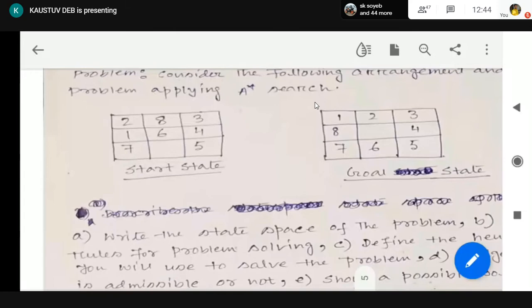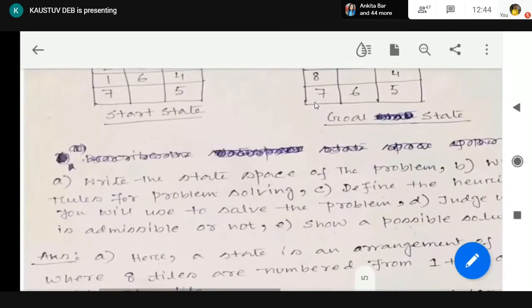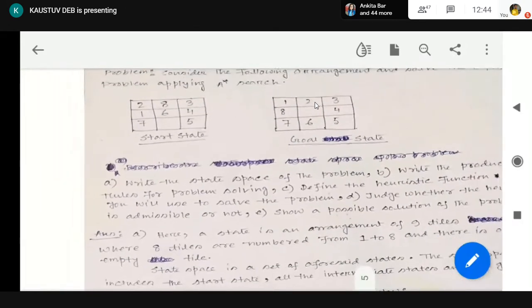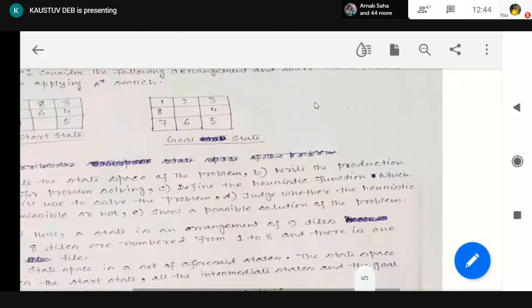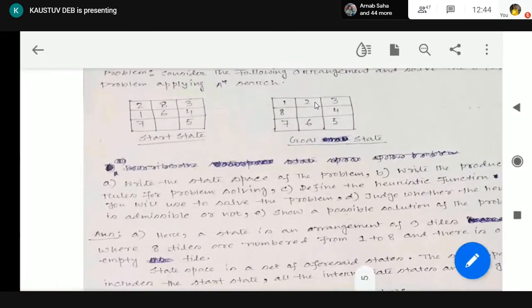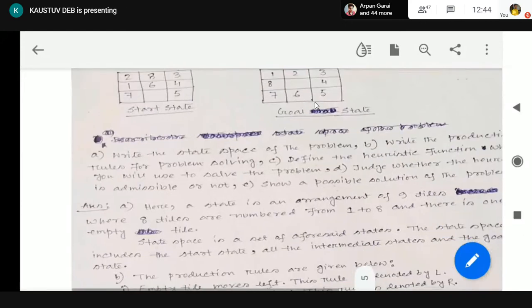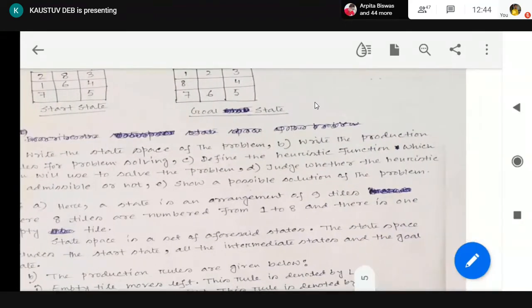Very good. Now, these are the questions we have to write. First, write the state space. Then write the production rules. We have done that in the missionary cannibals problem and the water jug problem as well. Define the heuristic function. I told you that no one is going to give you the heuristic function. It's up to you how to design it.